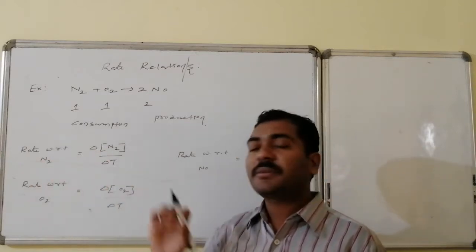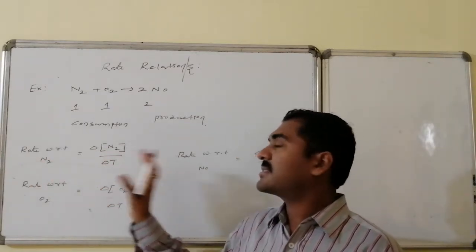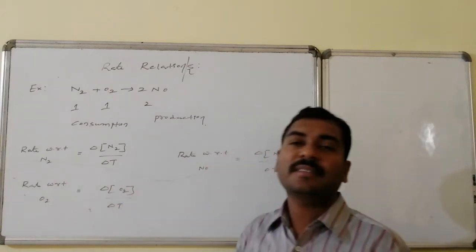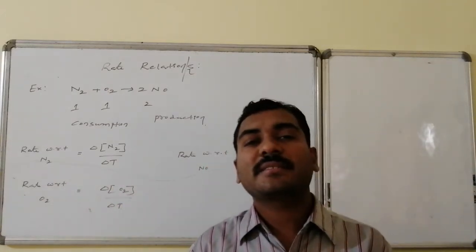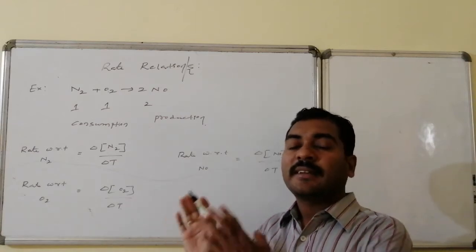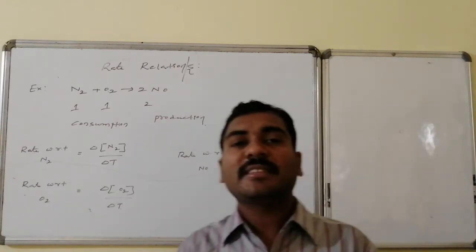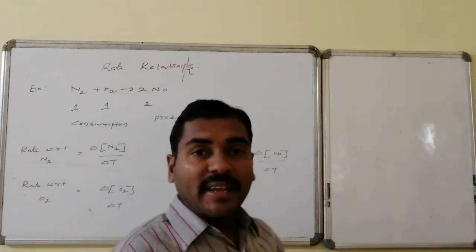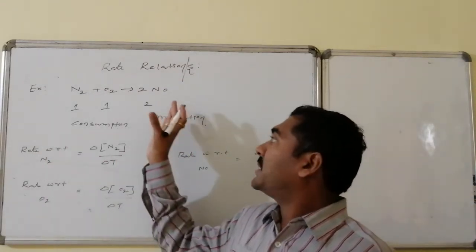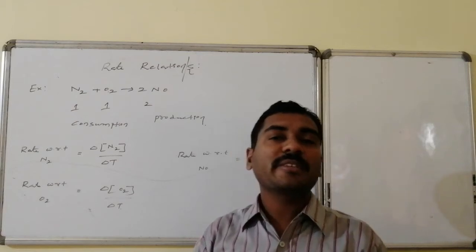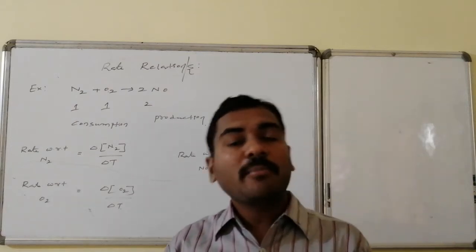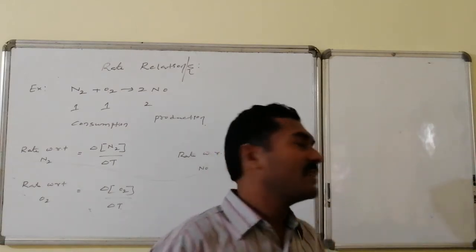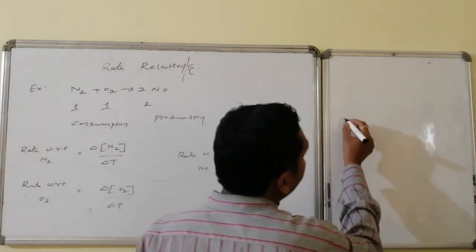Thus, rate with respect to nitrogen is the change in concentration of nitrogen by change in time. Rate with respect to oxygen is the change in concentration of oxygen by change in time. Rate with respect to nitric oxide is the change in concentration of nitric oxide by change in time. But this rate appears to be double compared to this rate as far as the moles information is concerned, so mathematically how these things are related is,